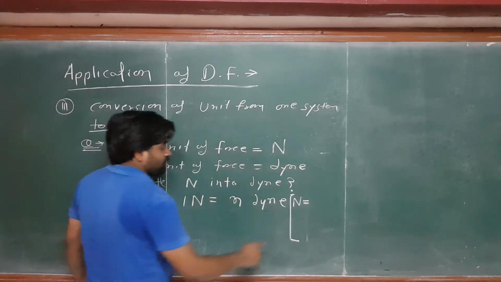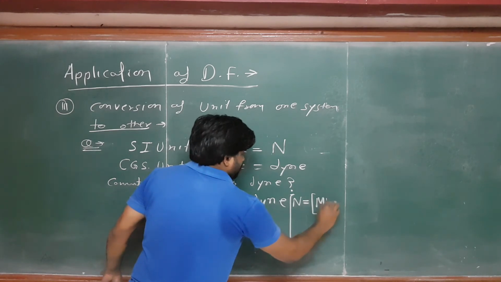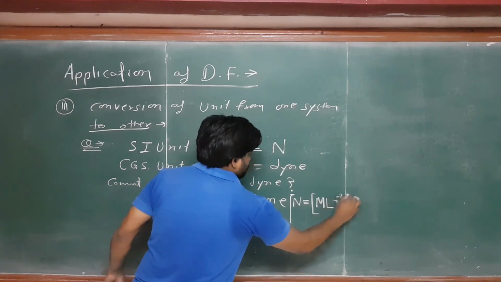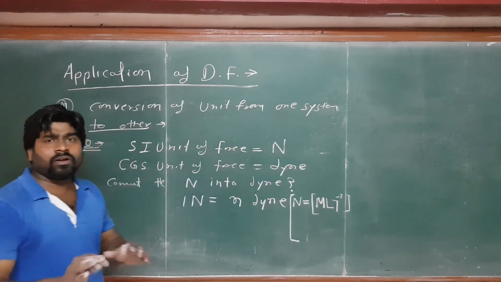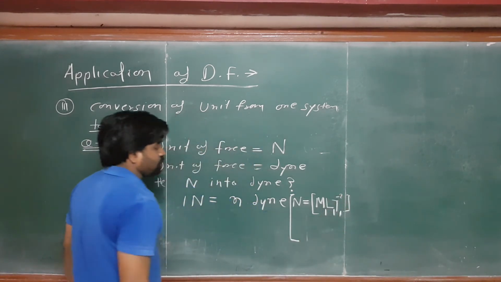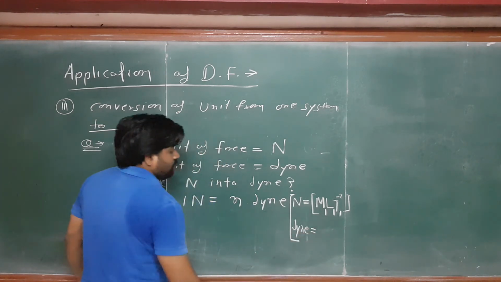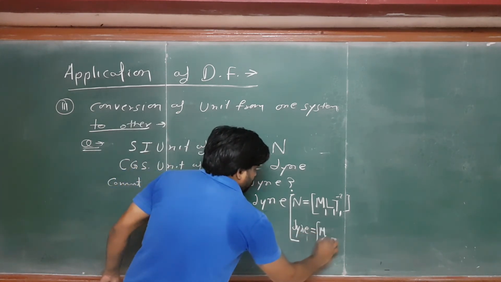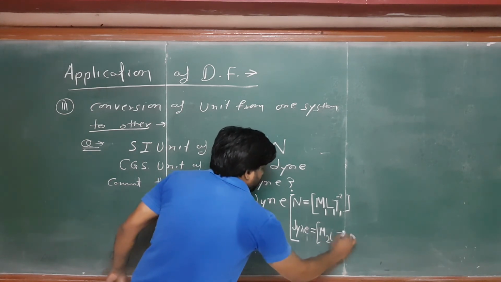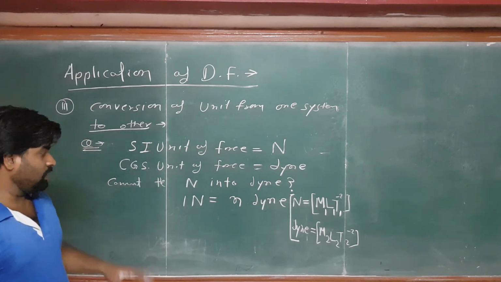Who knows? So the dimension formula of the Newton is M L T inverse 2. So this is called one of the systems. So I will write here M1 L1 T1 inverse 2, and the dimension formula of the dyne is M2 L2 T2 inverse 2. So what I did, you can see.